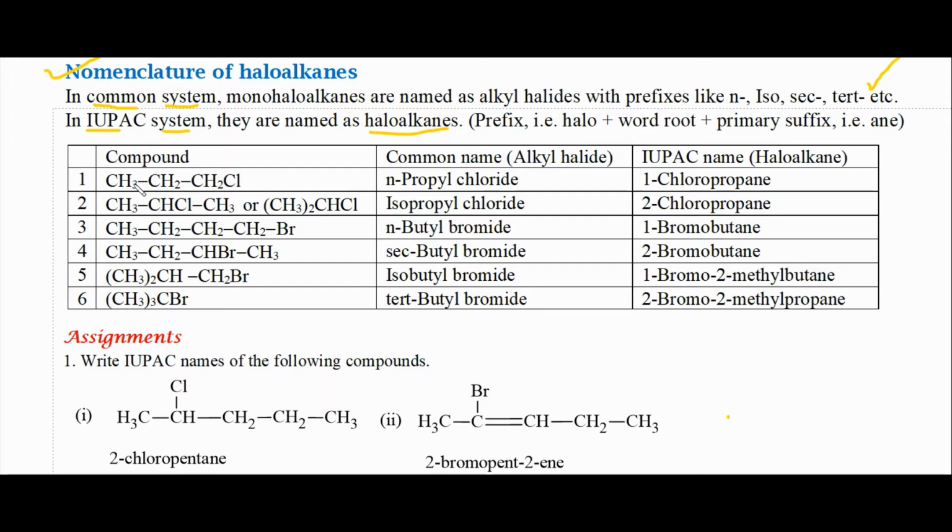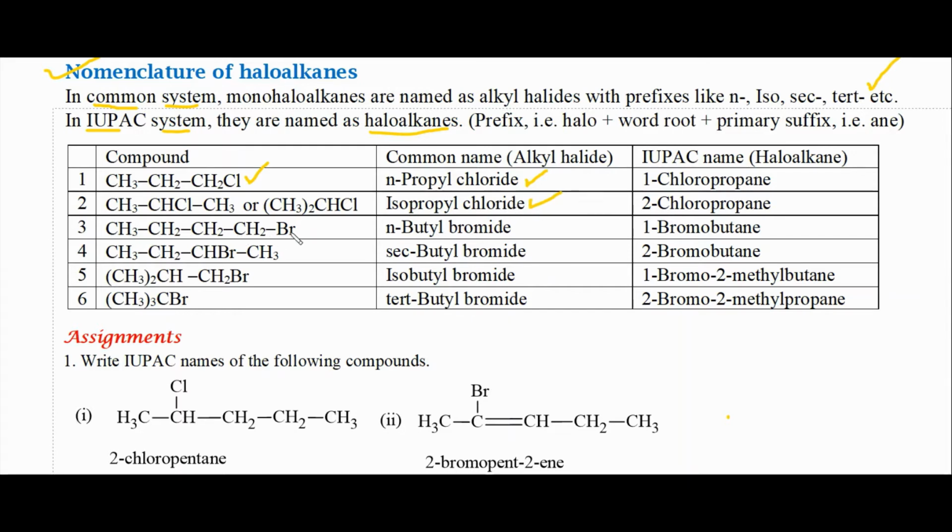First one, CH3 CH2 CH2Cl. In this compound, you can see the chlorine atom is directly attached to a straight chain. So, it has the common name n-propyl chloride. In the second case, the chlorine atom is attached to the middle carbon atom, so the structure becomes (CH3)2CHCl. When a structure has (CH3)2CH end, we use the term iso. So, the common name is isopropyl chloride.